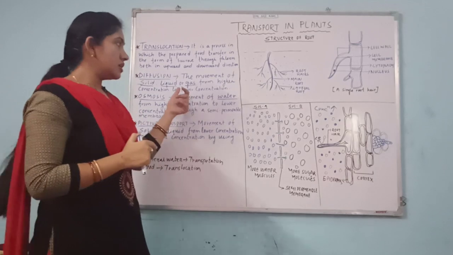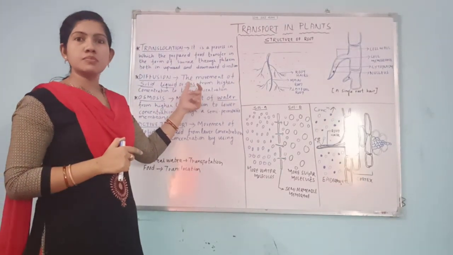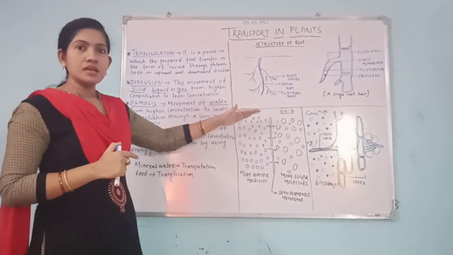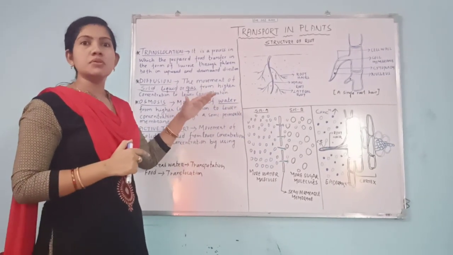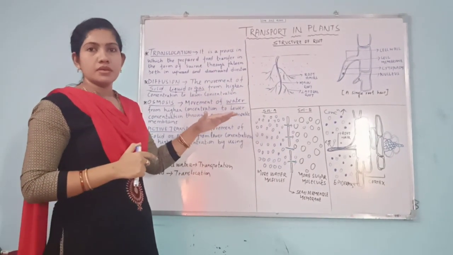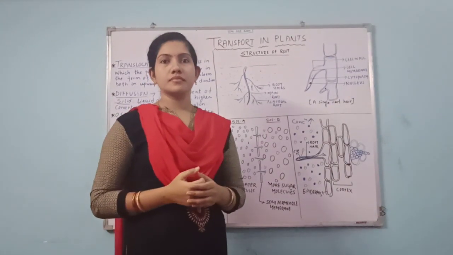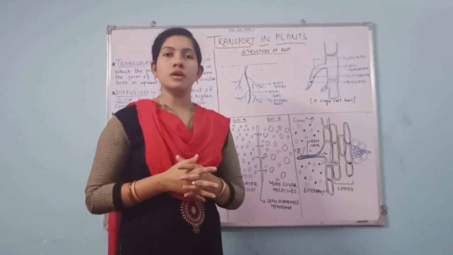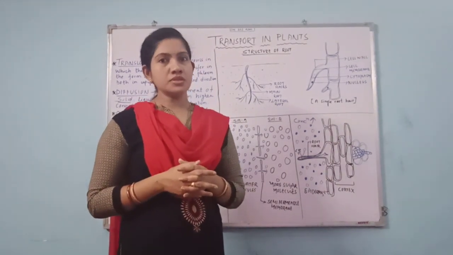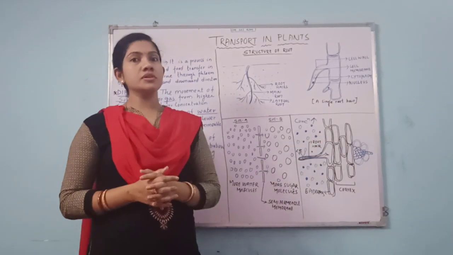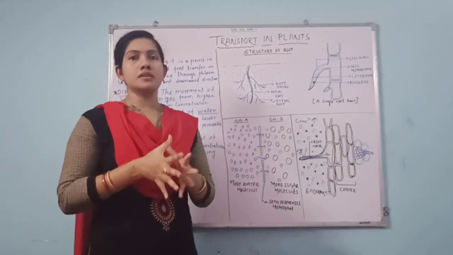Remember, in diffusion, no need of semi-permeable membrane. But in osmosis, there is a need of semi-permeable membrane. Okay? So these are the two terms, osmosis and diffusion, we are using. Osmosis we can use for the movement of water and diffusion we can use for the movement of minerals.